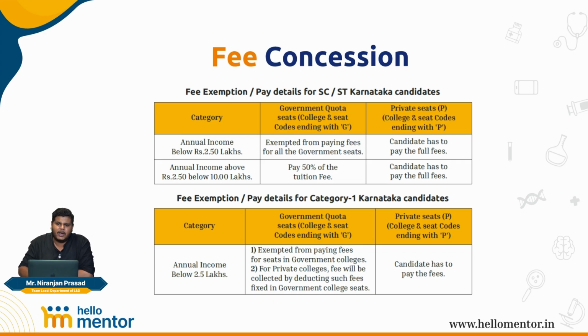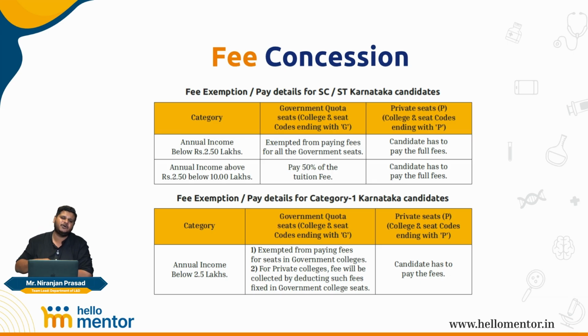Now coming to category 1, if you've been allotted a government seat and the annual income is below 2.5 lakh rupees, you are exempted from paying the fees for seats in government colleges. Whatever it is, the 1.2 lakh rupees or the 2.5 lakh rupees of the ESI medical colleges, you don't have to pay a single rupee as fees if your income is lesser than 2.5 lakh rupees and you're an OBC category 1 candidate. But if you've gotten a private college government seat or a deemed university government seat, which is at around 1 lakh to 7 lakh rupees per annum depending on the type of branch you are going for, then what happens? Whatever was the government medical college's fees, that gets deducted.